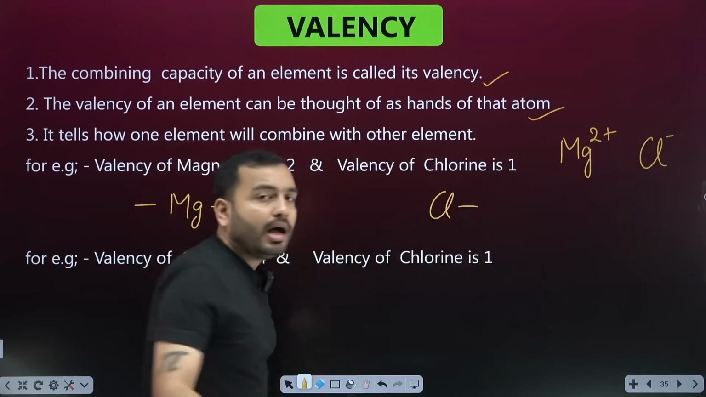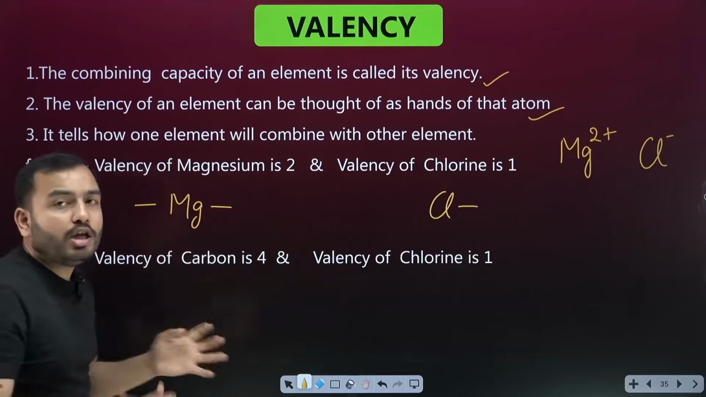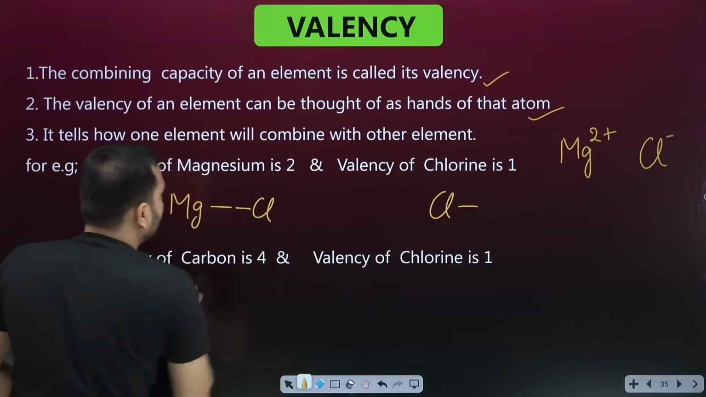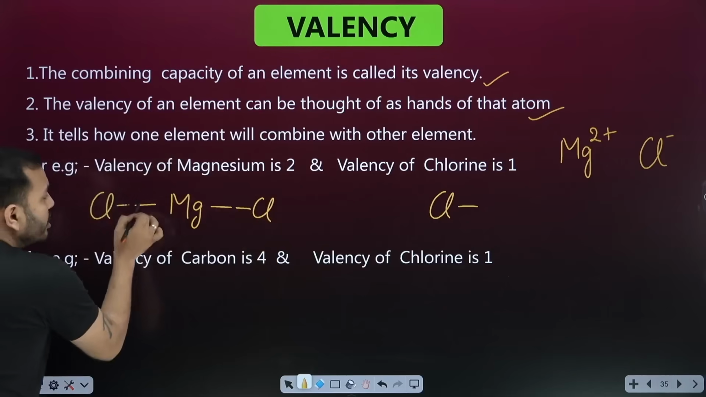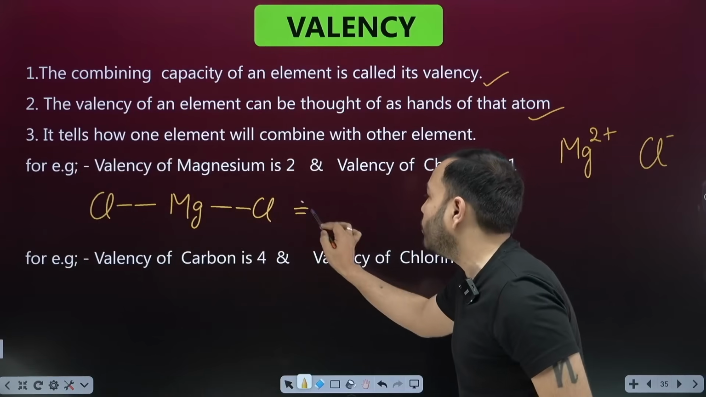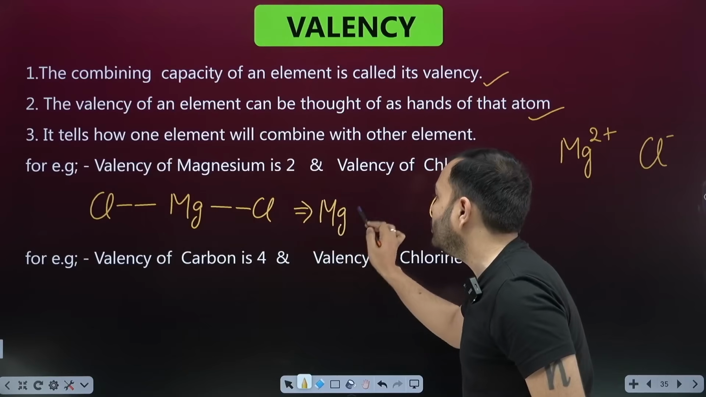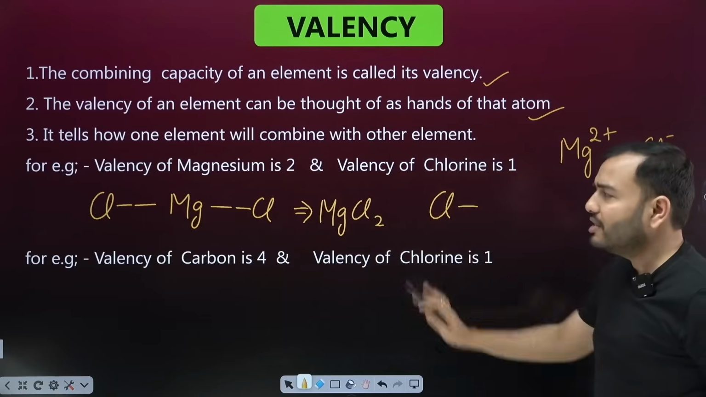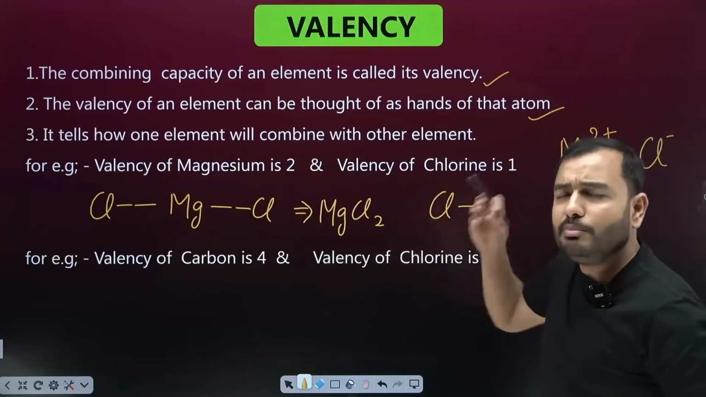It has 1 hand. Now tell me, how many hands of chlorine will magnesium hold? From this side, magnesium will hold 1 hand of chlorine. And from here magnesium will hold second chlorine's hand. So the compound of magnesium and chlorine would form together. What will we get? It will be formed MgCl2. Look like this, beta. The compounds are formed. I will teach you the easier way right now. I'm teaching valency right now.